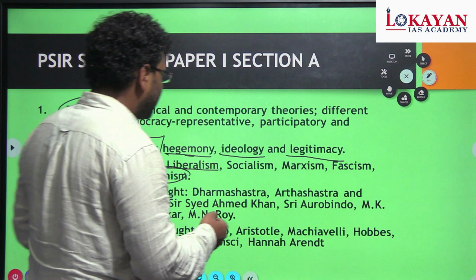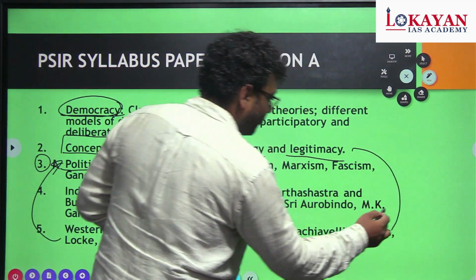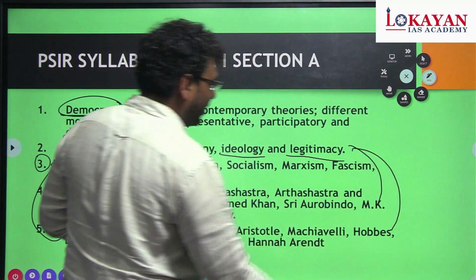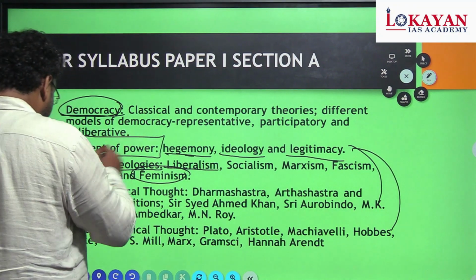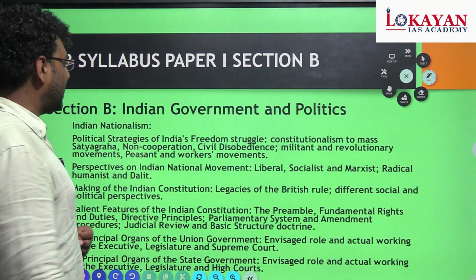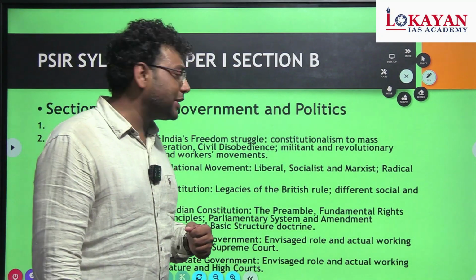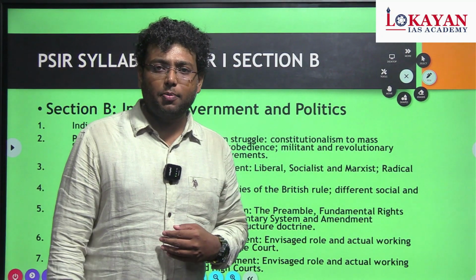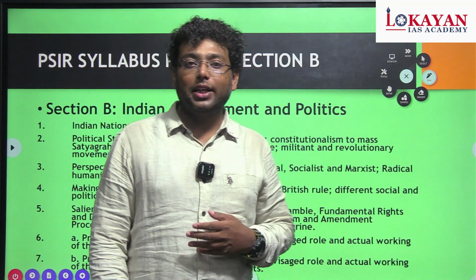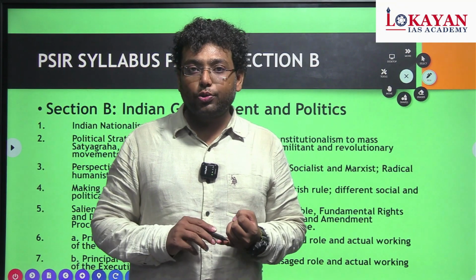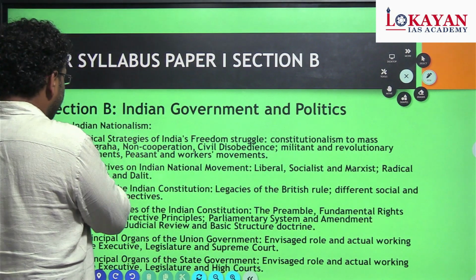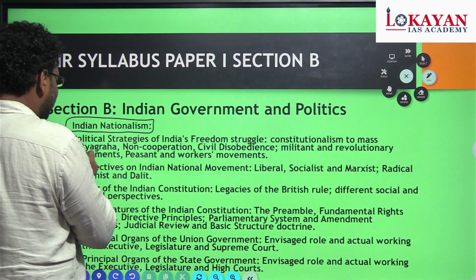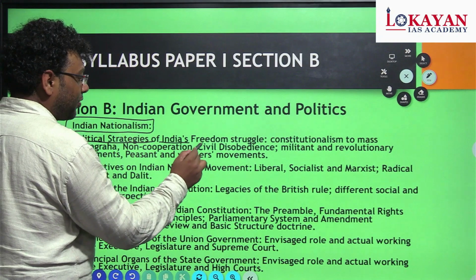So this is nothing but the repetition of the syllabus, the complete part, that is Western political thought and Indian political thought. So this is part A of our syllabus. Then second is section B, which is talking about Indian government and politics. Here we are going to see our complete constitution, how it evolved, even India's freedom struggle, that is Indian nationalism, the political strategy of India's freedom struggle.